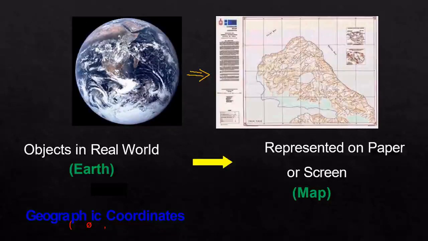This original real world is expressed in geographic coordinates, and when we express it in a map, we call it planar coordinates. We normally use a rectangular coordinate system. So the geographic coordinate system is for representing the real world, and the rectangular coordinate system for expressing the real world in a map. I hope you understood the difference between geographic coordinates and planar coordinates.